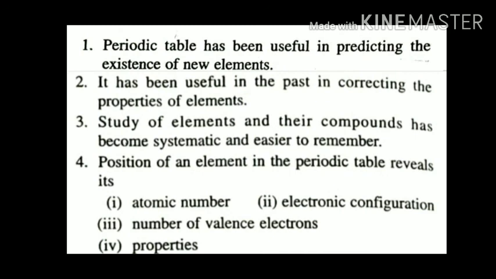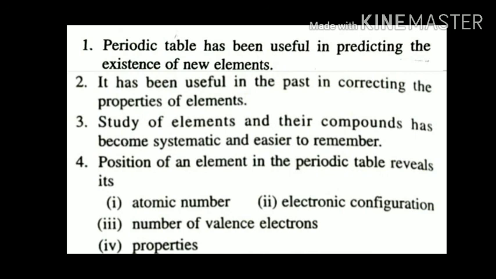It has been useful in the past in correcting properties of elements, as we witnessed in this chapter itself, that with the development of new theories relating to the periodic table, there has been a number of corrections in the existing or known properties of certain elements.